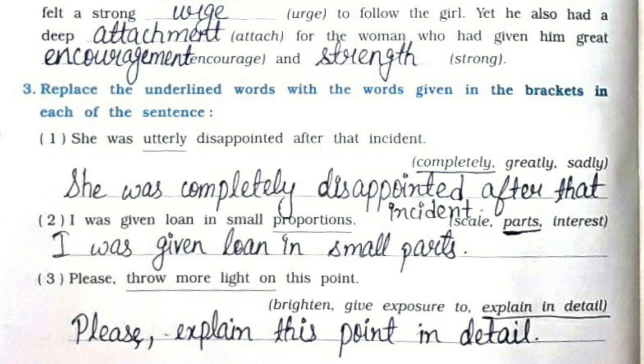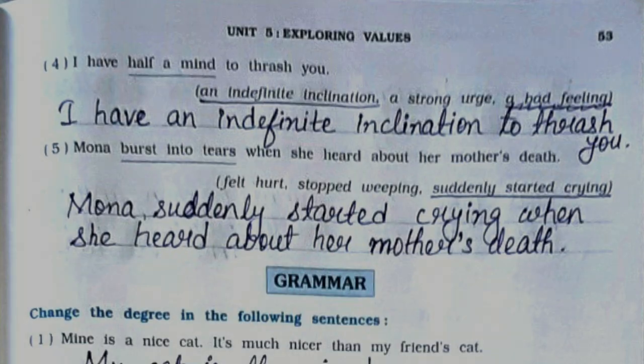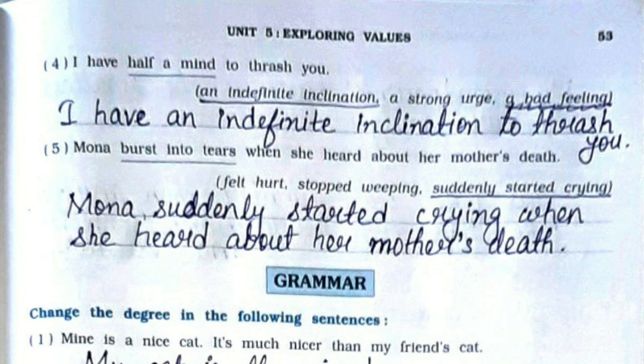Now question number 3, replace the underlined words with the words given in the brackets in each of the sentence. First one, she was completely disappointed after that incident. Second, I was given loan in small parts. Third, please explain this point in detail. Fourth, I have an indefinite inclination to thrash you. Fifth, Mona suddenly started crying when she heard about her mother's death.